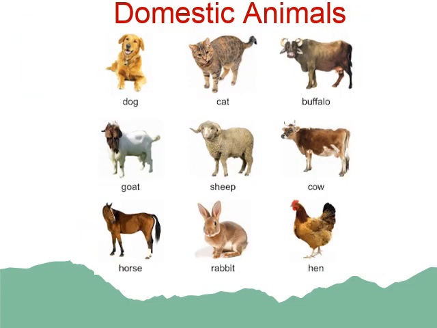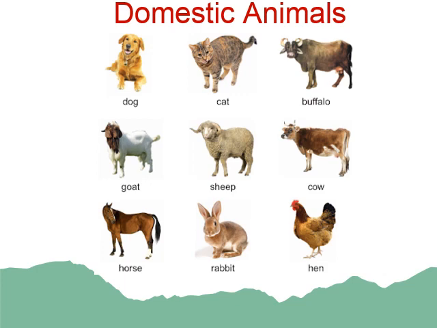Children, look here. Domestic animals. So what are domestic animals? Domestic animals are the animals which live with us and we keep them for some reason. For example, a dog. Dog guards our house. Similarly, we keep cow or buffalo for milk. People keep sheep for wool, hen and rabbit for meat or egg, and horses to carry their load.